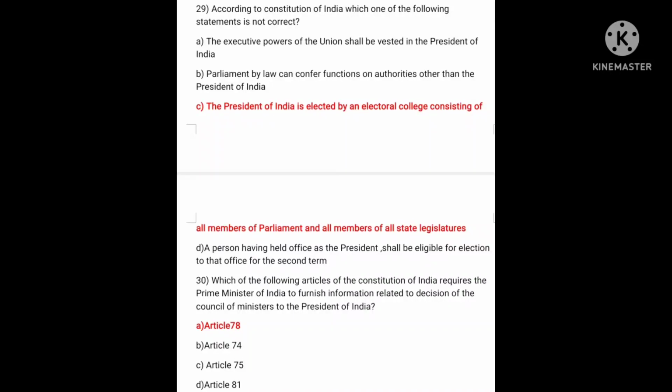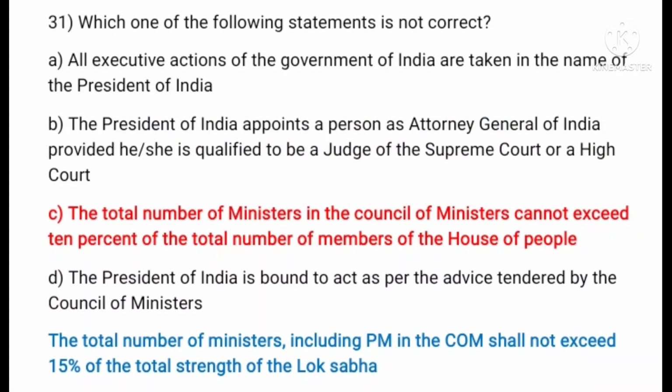Which of the following articles of the Constitution of India requires the Prime Minister to furnish information related to the decisions of the Council of Ministers to the President of India? Article 78, Article 74, Article 75, Article 81. Correct answer is Article 78. Which one of the following statements is not correct?